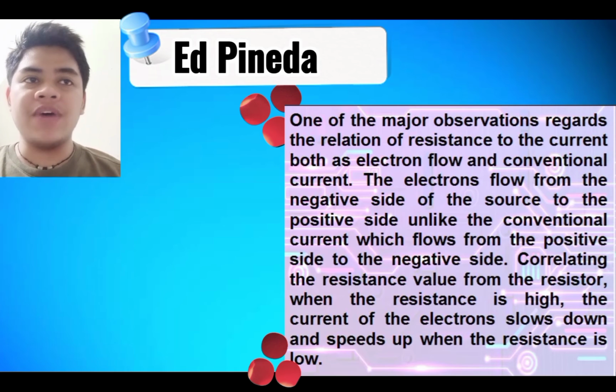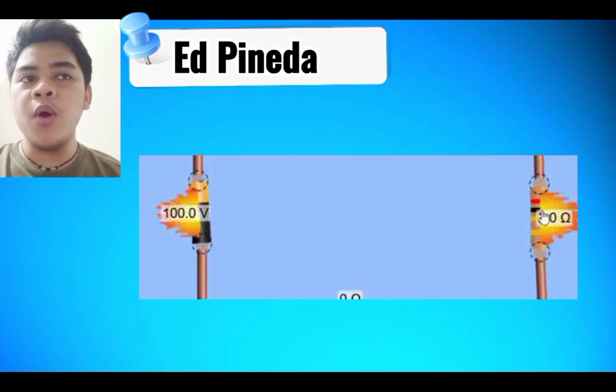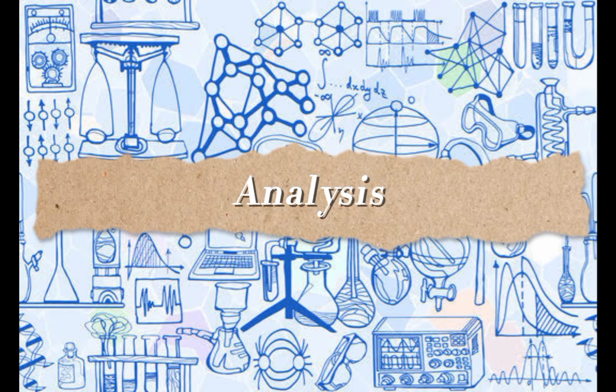Correlating the resistance value from the resistor, when the resistance is high, the current of the electrons slows down and speeds up when the resistance is low. The same is seen within the conventional current. The higher the resistance, the slower the current, and the lower the resistance, the faster the current. Another thing that can be seen, when the voltage is high and the resistance is low, both the battery and the resistor cannot withstand the current, thus it can be seen that both are broken and are on fire.